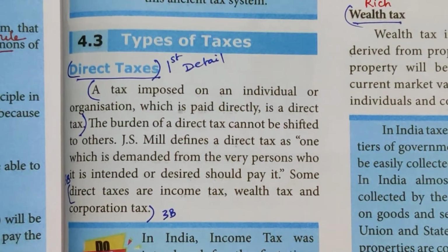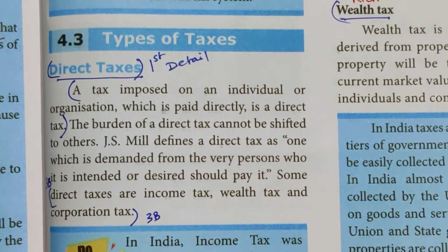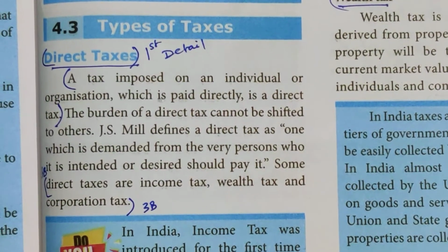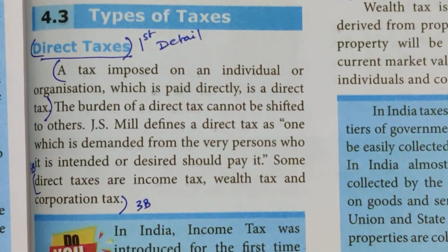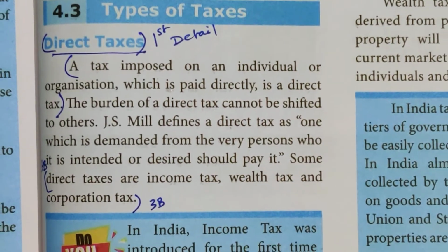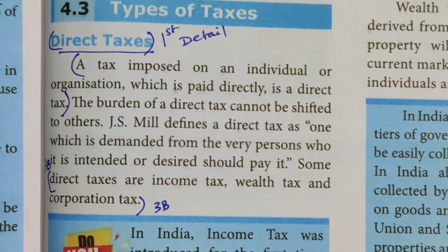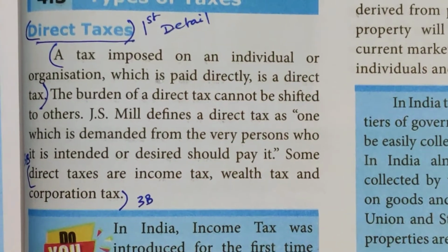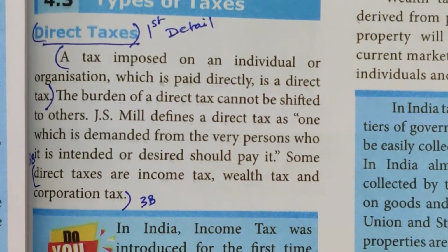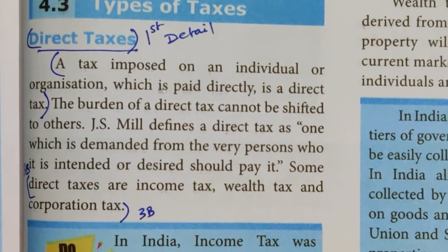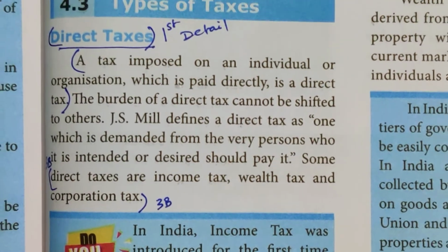A direct tax is a tax imposed on an individual or organization which is paid directly. The burden of a direct tax cannot be shifted to others.